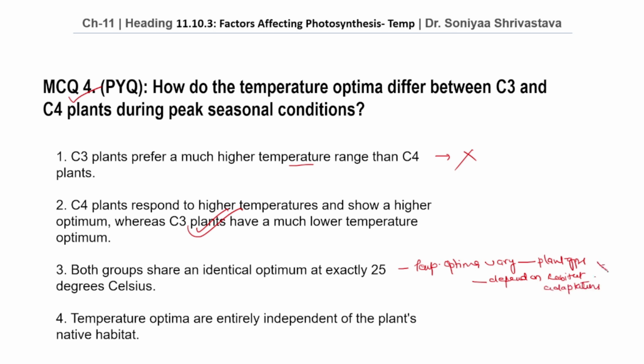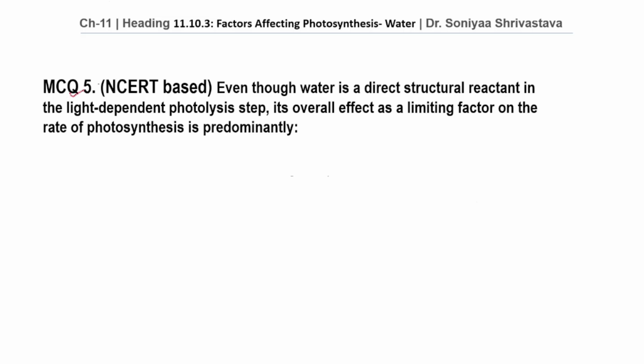Therefore, this is the wrong option. Option number 4. Temperature optima are entirely independent of the plant's native habitat. Temperature optimum depends on the habitat to which the plant has adapted. Therefore, this is the wrong option. Moving on to MCQ number 5.